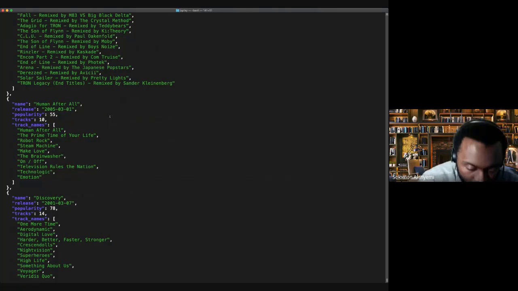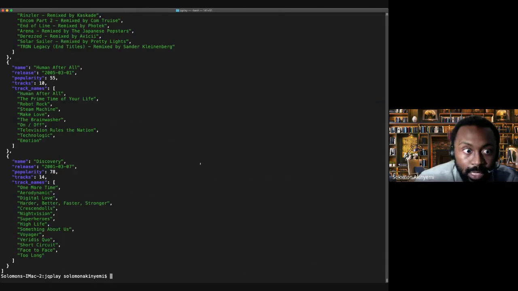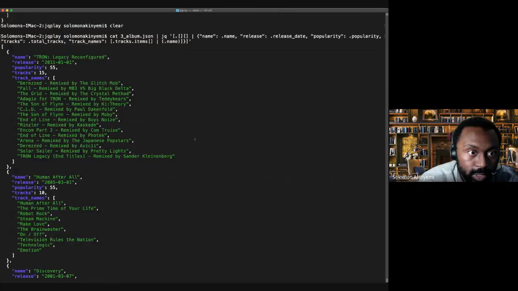Let me just show you one more time just to show you how ugly it is. But it just shows you the power of jq and what you can do with it. That's the data we've got, which is very, very long, and it takes a long time to scroll through it. And that's what we generated after doing that.